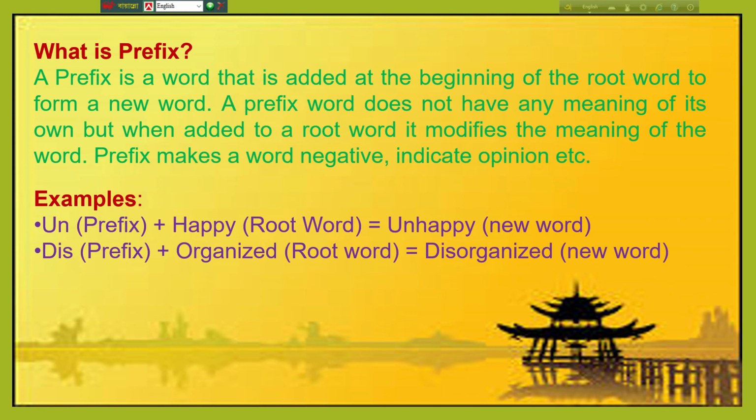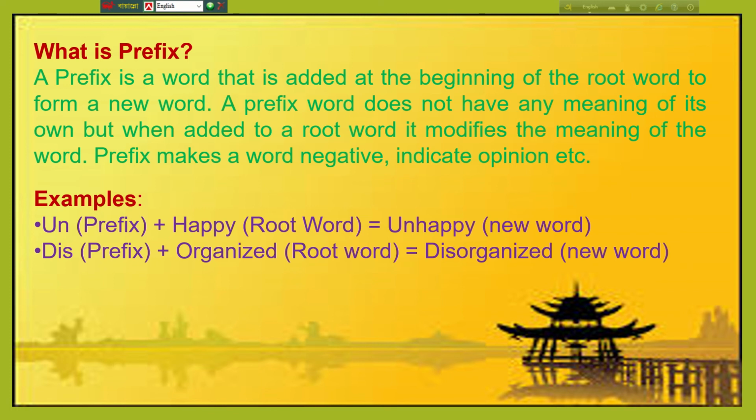So at first you may have a question: what is a prefix? The answer is, a prefix is a word part that is added at the beginning of the root word to form a new word. A prefix does not have any meaning of its own, but when added to a root word, it modifies the meaning of the word. A prefix makes a word negative, indicates opinion, etc. That means when something is added at the beginning of a word to form a new word, it is called a prefix. Let's see the example, then you will be clear.